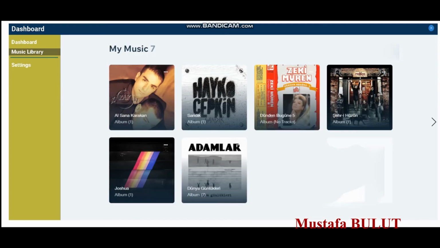And this is our remove part, and I can easily remove albums, artists, or songs in the music library.